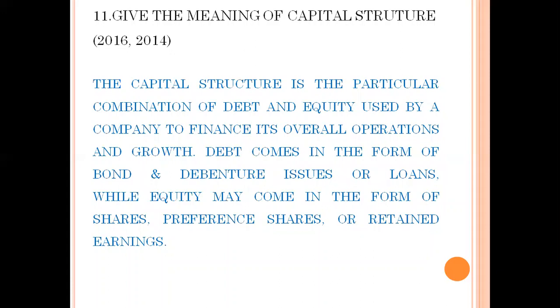Moving forward to the 11th question, give the meaning of capital structure. It has appeared twice, that is in 2016 and 2014. Capital structure is the particular combination of debt and equity used by a company to finance its overall operation and growth. Debt, as you know, will be bonds, debentures, or any long-term loans, while equity may be in the form of equity shares, preference shares, and retained earnings. Capital structure is the best combination of these two.